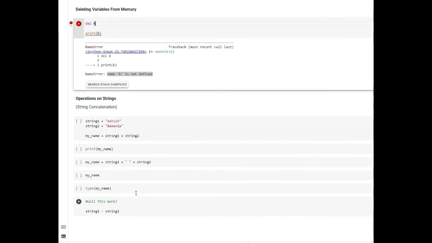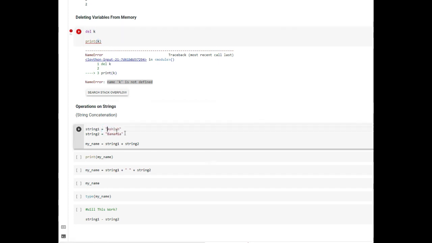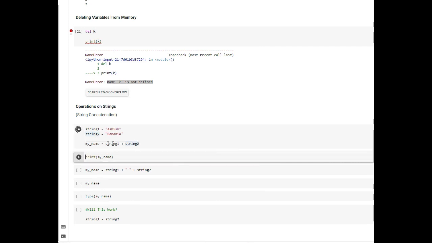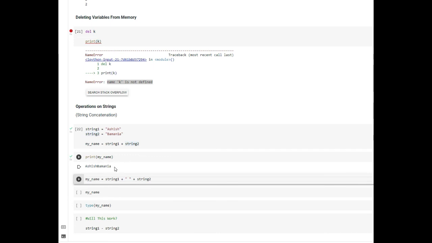The next thing to learn is operations on strings, and one of the important ones is string concatenation. What we will do is define two strings, string 1 and string 2, and I have assigned string values to these. Now I will create a new variable called my name, and I have added these two strings and assigned the result to my name. Let's try to print my name. You can see that both of these strings are combined and stored in my name.